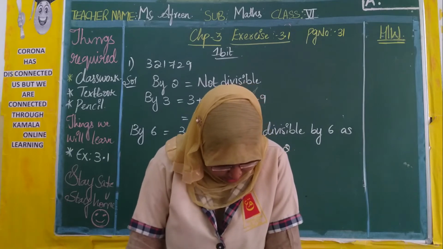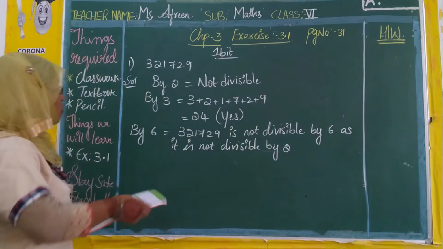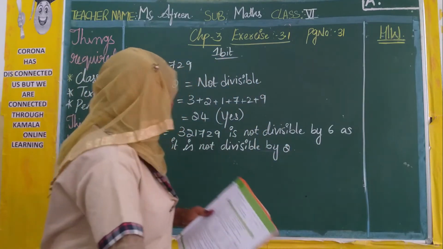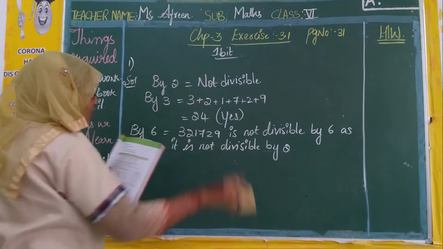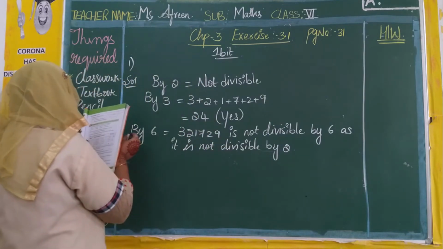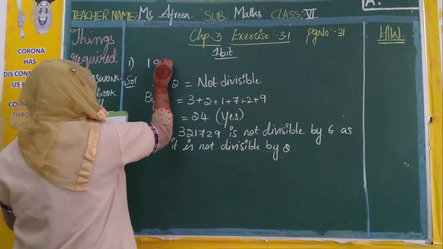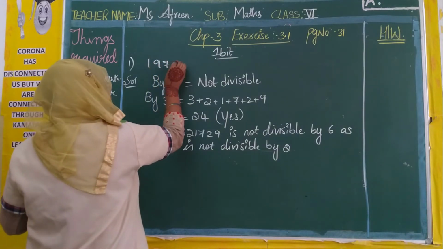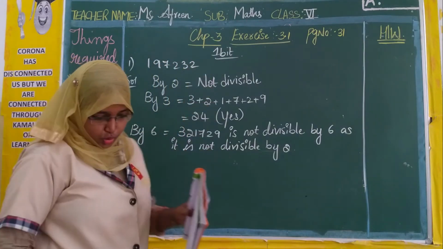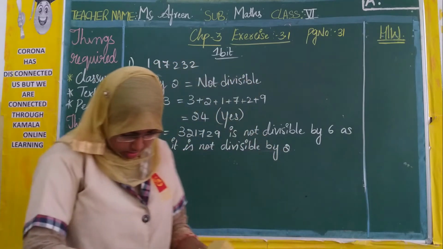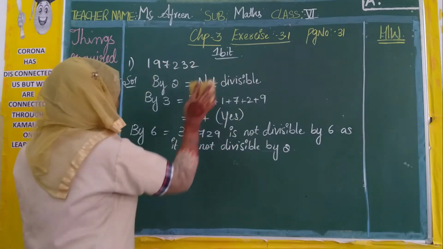Okay, let us go with the next one. I hope you have written the first one. So what is the question? 1,97,232.